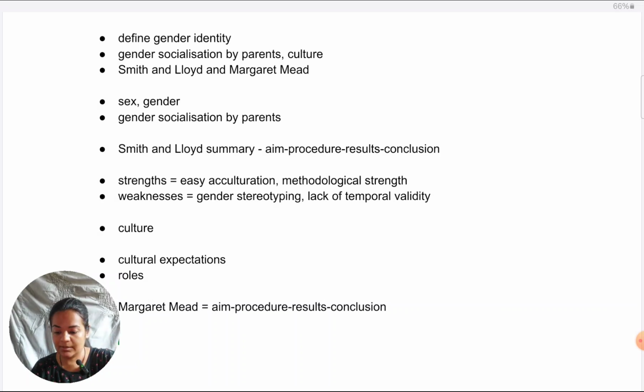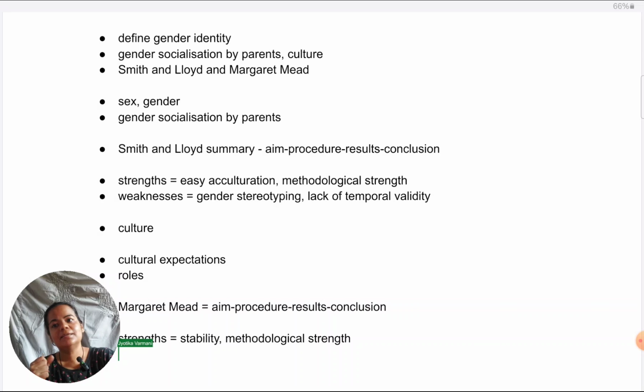So, in terms of strengths now of the argument that culture can give gender identity to individuals, again, it is very good in terms of acculturation, giving stability to individuals, just helps them to get incorporated into their culture more easily, gives some predictability to their behavior, direction to their behavior. They know exactly how to behave, which can avoid the whole identity dilemma or identity confusion, which can be very stressful. Methodologically, if we talk about it, in terms of